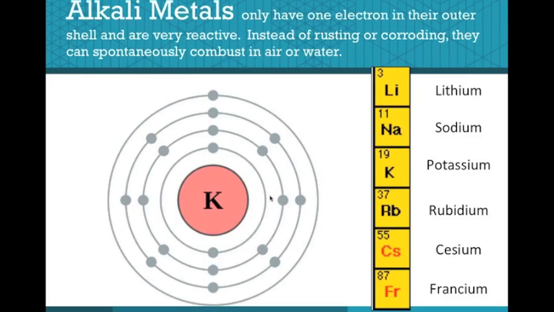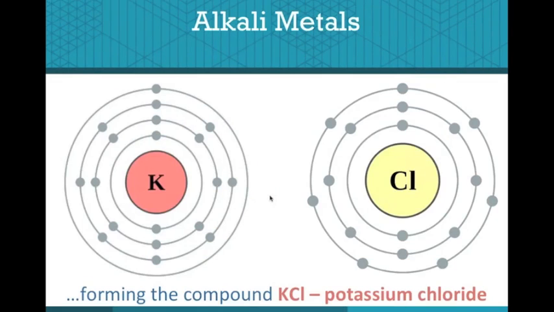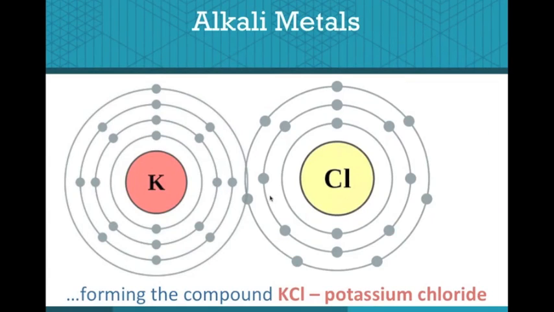Alkali metals only have one electron in their outer shell and are very reactive. Instead of rusting or corroding, they can spontaneously combust in air or water. Examples of these elements are lithium, sodium, potassium, rubidium, cesium, and francium. Alkali metals can combine with halogens to produce potassium chloride.